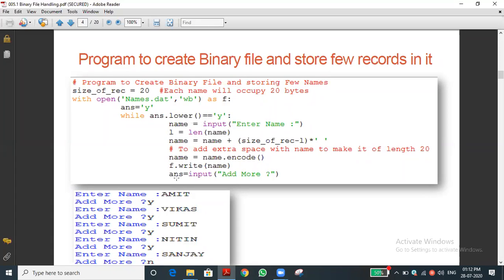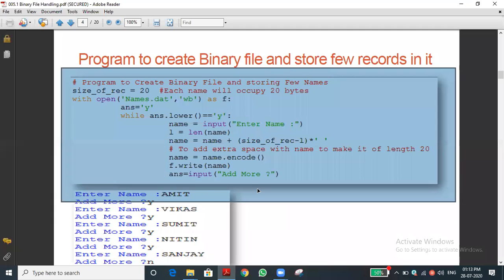You can see f dot write of name, so we are writing the data into the file. Then we are asking input for any more. Suppose if I give y, the loop will execute. If I give anything other than y, what will happen? The loop will terminate. Have you understood this concept now? Have you understood this concept? The last line. Yes, sir.